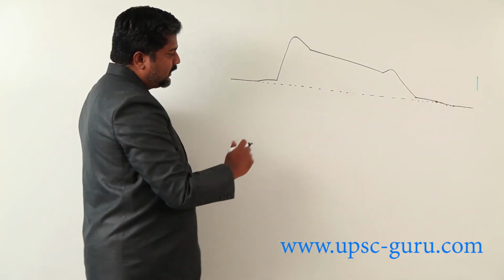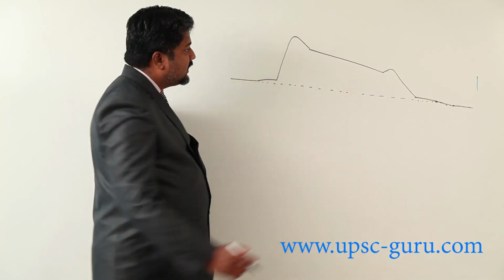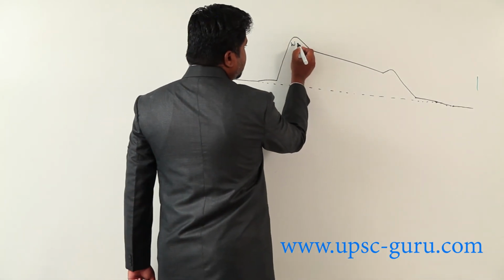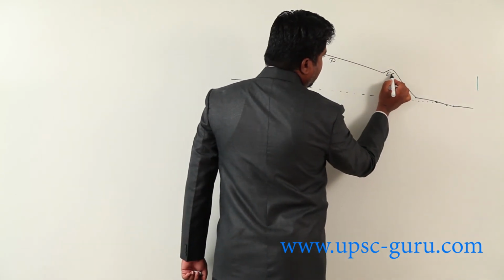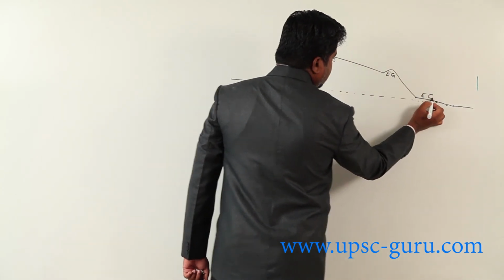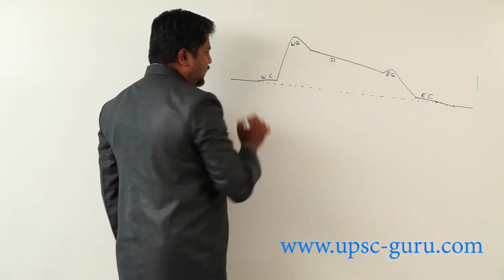Okay, particularly the South Indian Peninsula region we discussed. I am writing here again. This is Western Ghat, this is Plateau region, this is Eastern Ghat, this is Eastern coastal area, this is Western coastal area.